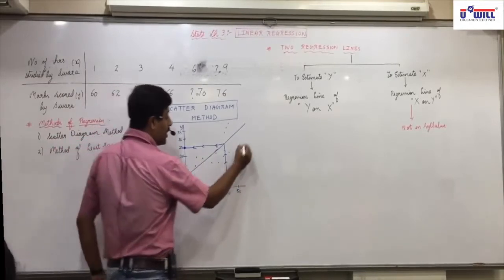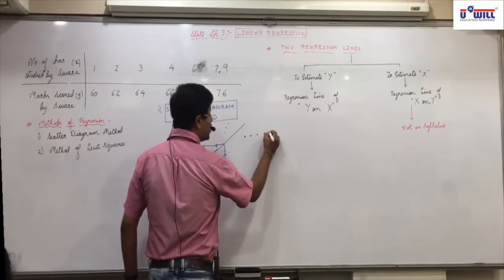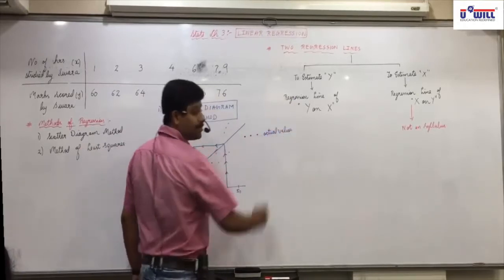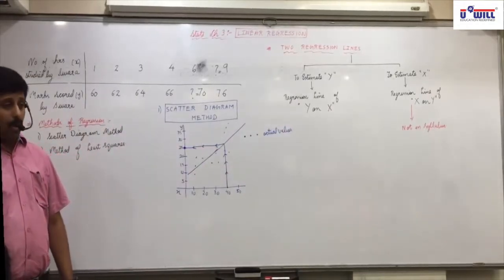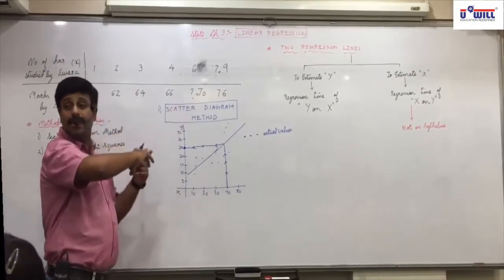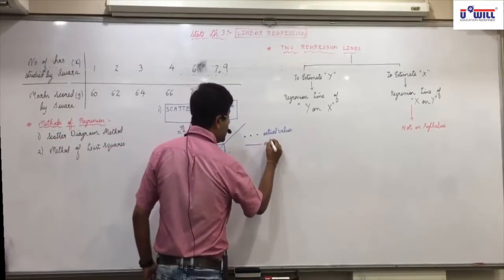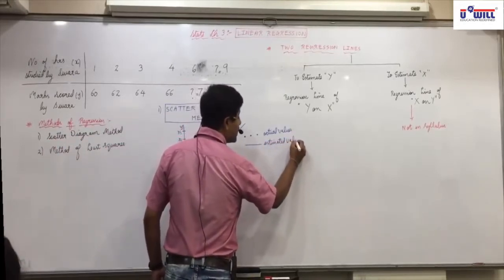Now, what are these dotted lines? Can I say that the dotted points are the actual or observed values of y which we plotted? Whatever question values are given to you, you plot them and you get the dots. They are the actual values. And whatever values you get on the regression line are the estimates, the estimated values of y for the given values of x.